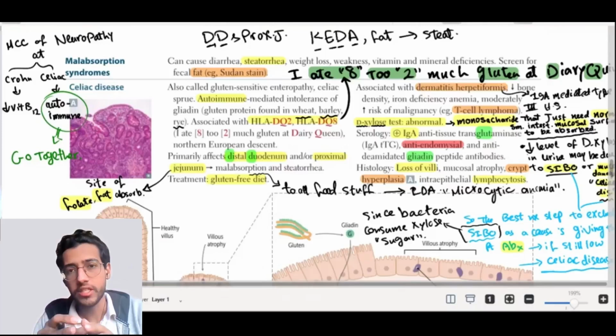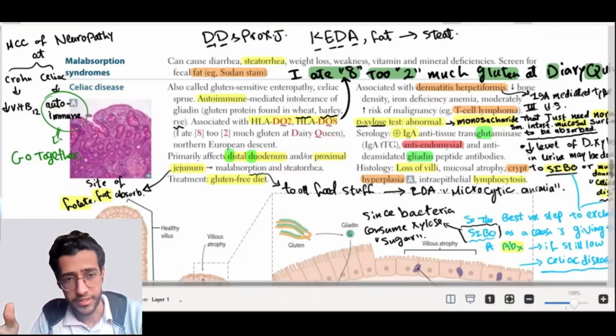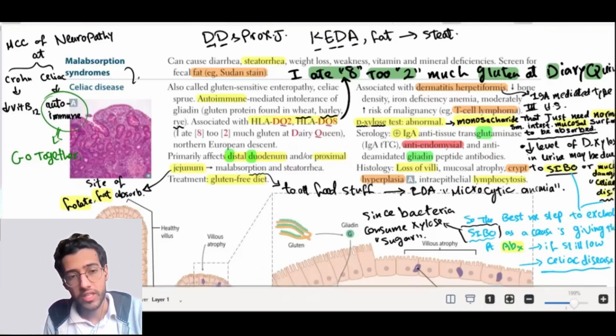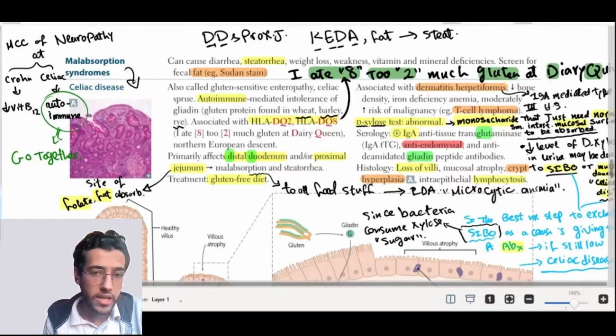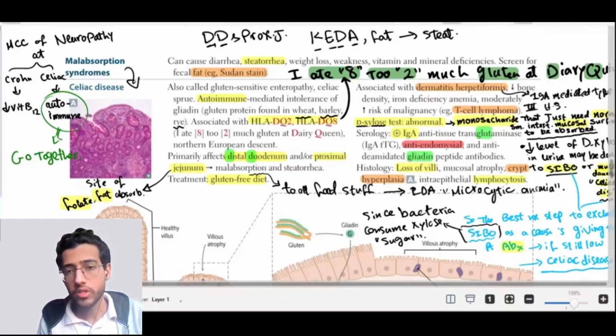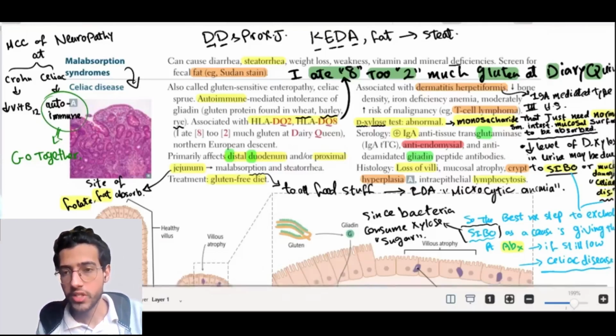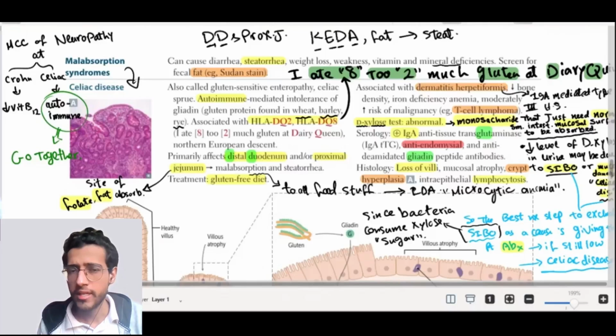After we take this big picture of the disease and its common symptoms, let's discuss it in detail. So malabsorption syndromes, which include celiac disease, can cause diarrhea, steatorrhea, which is presence of fat in the stool, so the stool floats over the water, weight loss, weakness, and vitamin and mineral deficiency. You know that minerals like iron are absorbed at the duodenum as well.